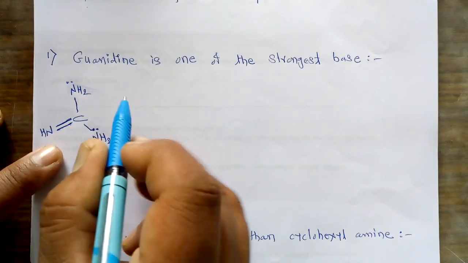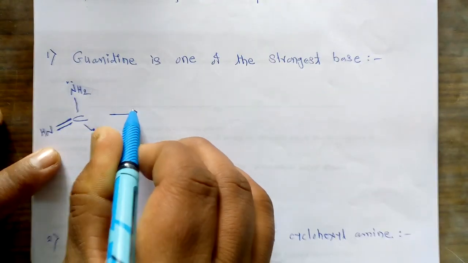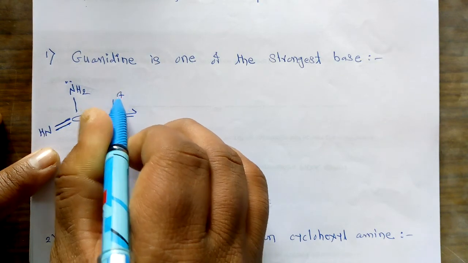So in the first step, suppose this guanidine donates its lone pair present on nitrogen to this proton, then what happens?